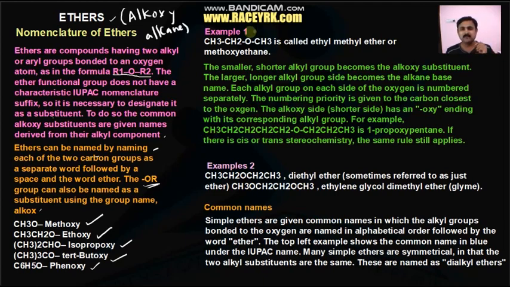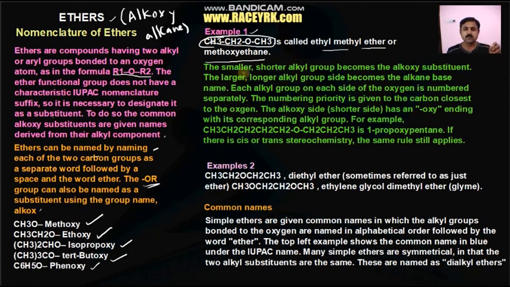Let us see an example here. We have CH3CH2OCH3 given here. This is called ethyl methyl ether or methoxyethane. Why do we call it methoxyethane, not ethoxymethane?